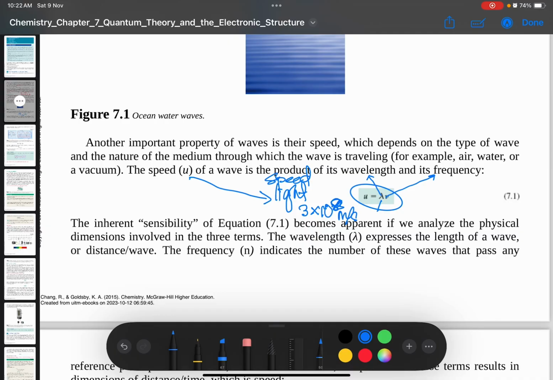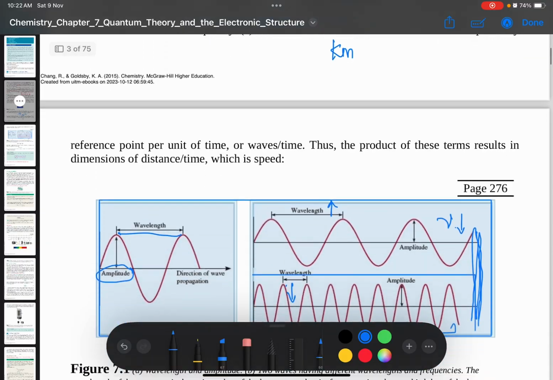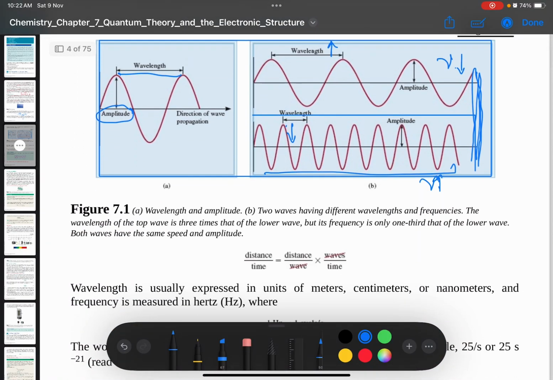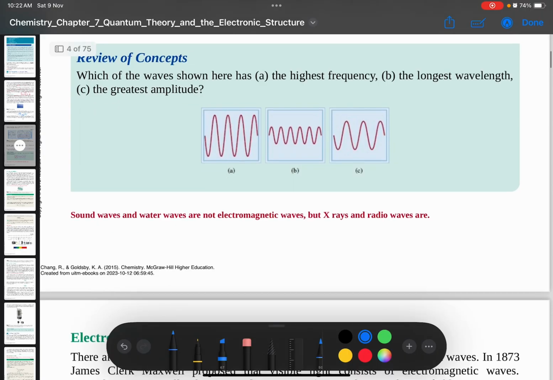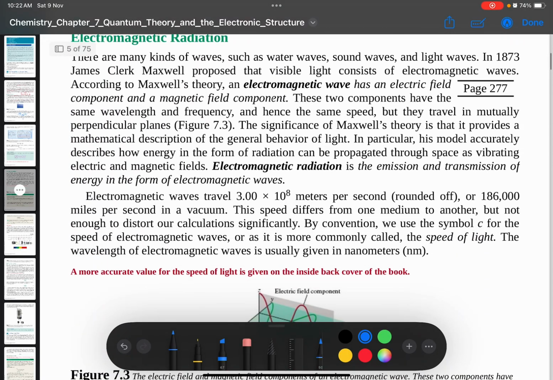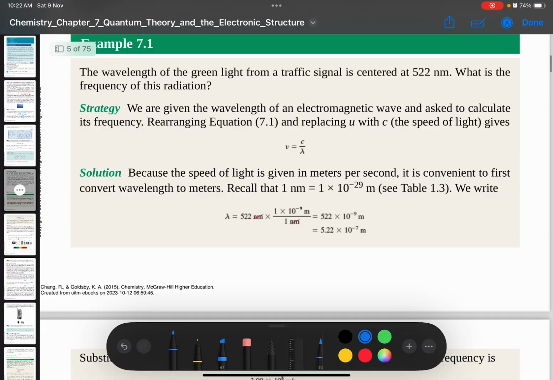Sebenarnya you boleh guna either meter per second or kilometer. Kalau you tukarkan kepada kilometer, dia akan berubah yang ni. So that one saya tak berapa ingat, kena buat conversion. Okay, 8 meter per second, kalau 6 kalau tak salah saya kilometer per second. Okay, so from this concept, hertz semula ya, frekuensi kita dah tengok dari tu, saya tak nak discuss banyak.